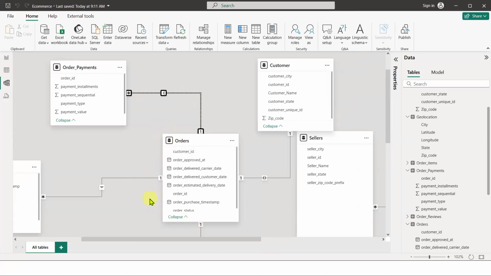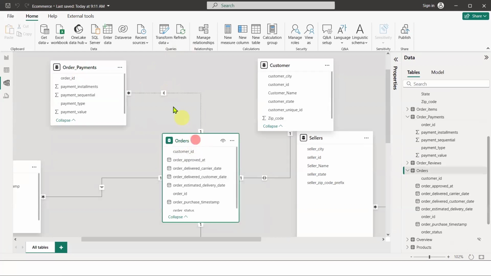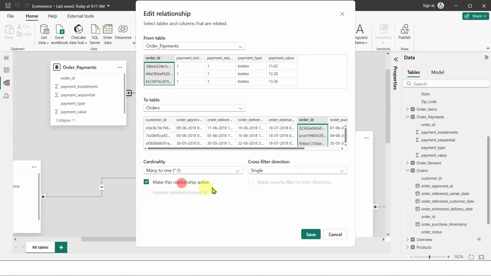Okay. To use the inactive relationship, there is a DAX function called something like USERELATIONSHIP. I don't remember exactly. So if you have an inactive relationship, to access it we have to use a DAX function, and then we can do it. But usually when you have one relationship between two tables, it will always be an active relationship.